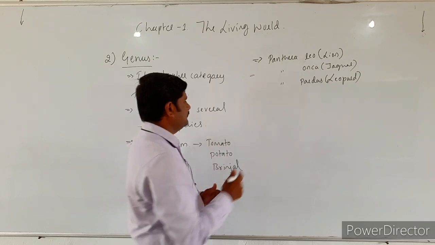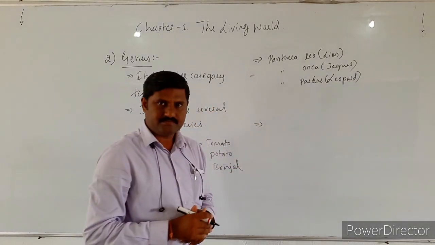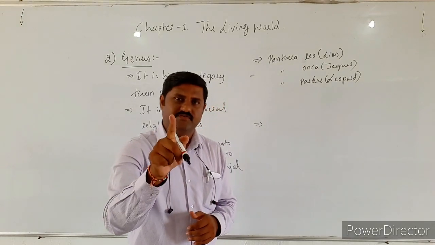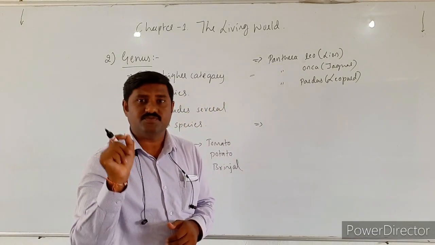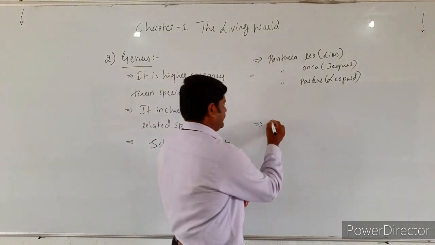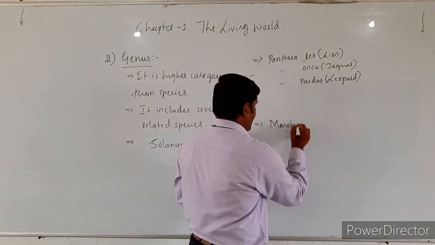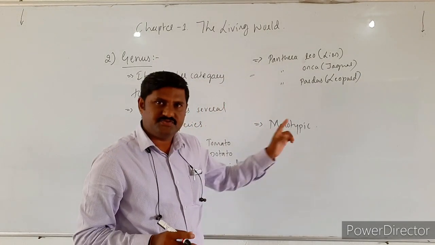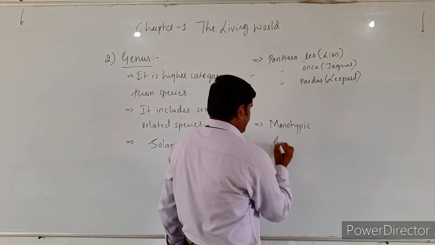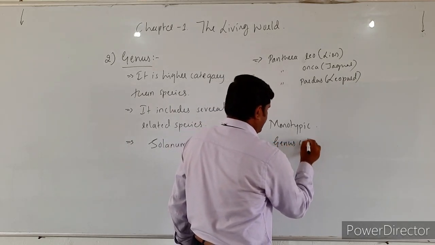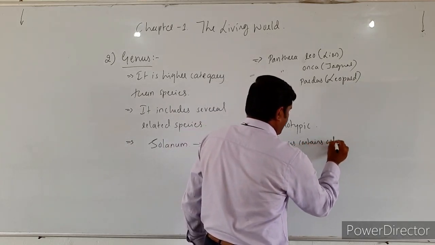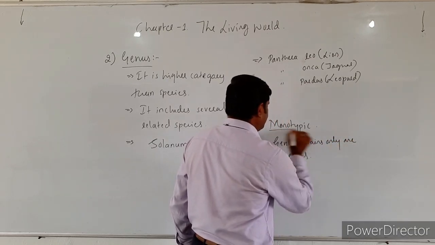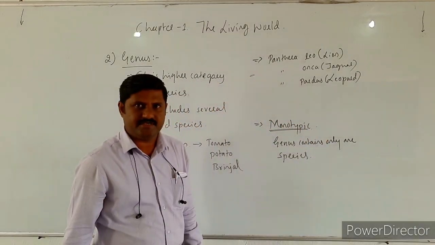And one more thing is, if any genus contains only one species, then it is called monotypic. What is it named as? Monotypic. Monotypic in the sense that the genus contains only one species.